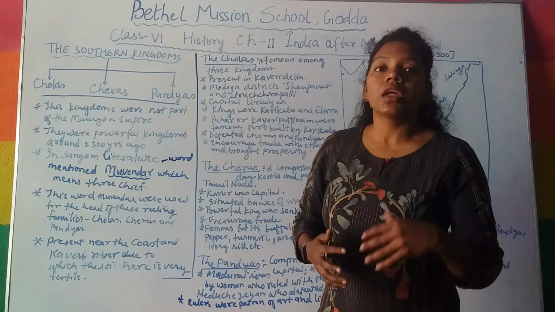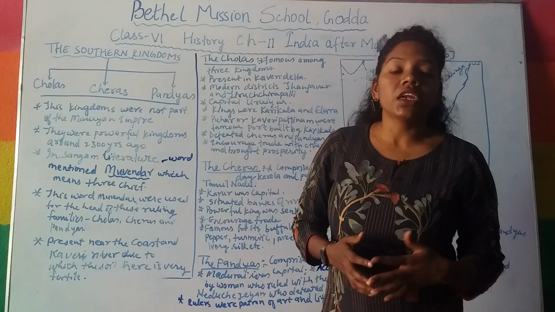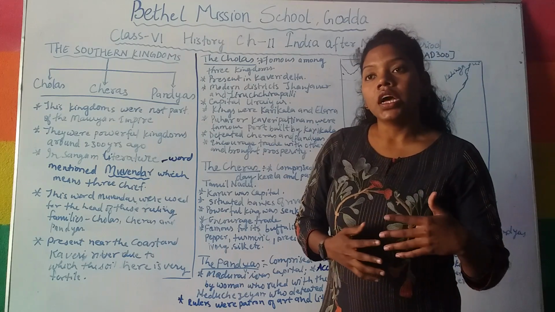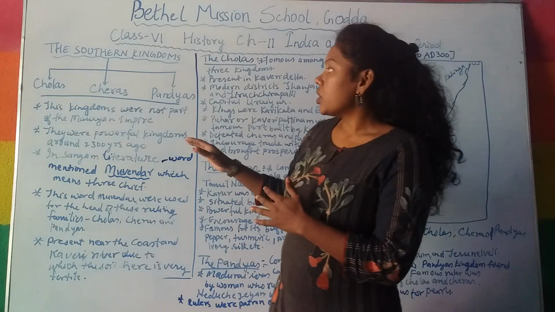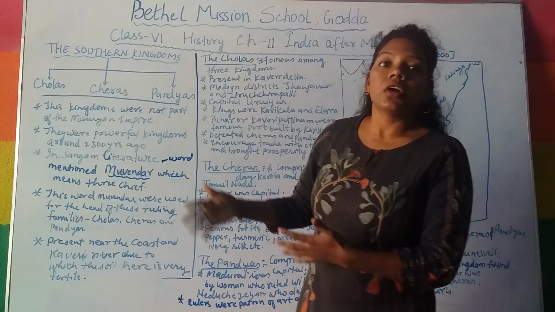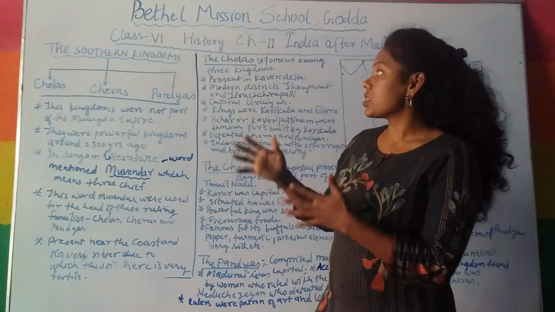Due to that, the soil of the Kaveri delta was very fertile for agriculture.